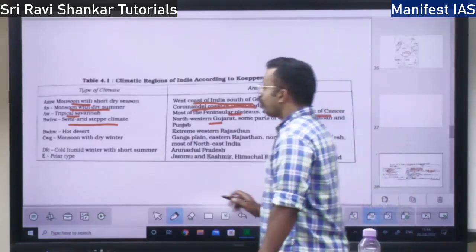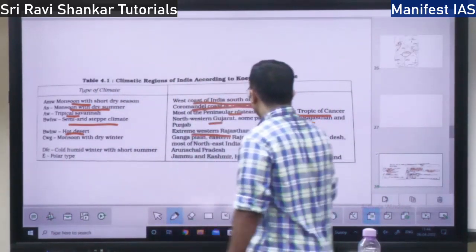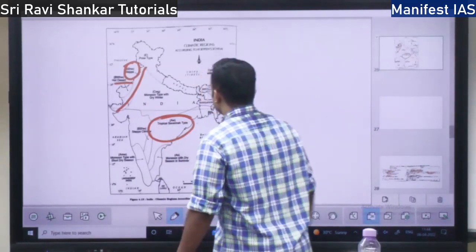Next you have hot desert climate. Hot desert, extreme west Rajasthan. This is the hot desert region.